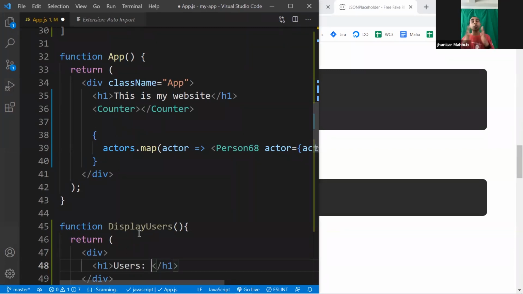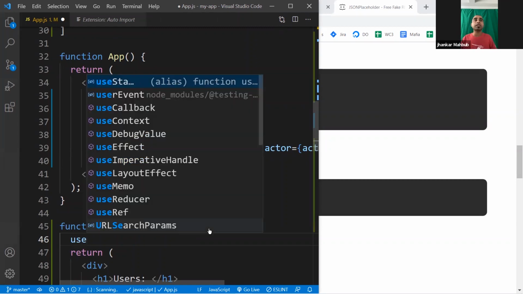So my goal is to load data from internet, and I need to do a few things. First, whenever I'm loading something from outside, it's called an external thing, so this might have some side effect. For that purpose, you need to call something called a hook, and this is called useEffect. Effect comes from side effect. That means you're calling data from internet or a database, and if the database is down, you might have a side effect. Your application could be dead. So we call useEffect.